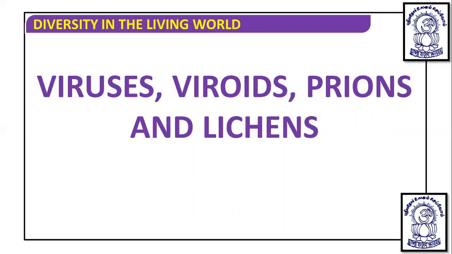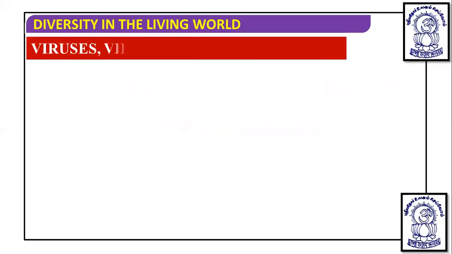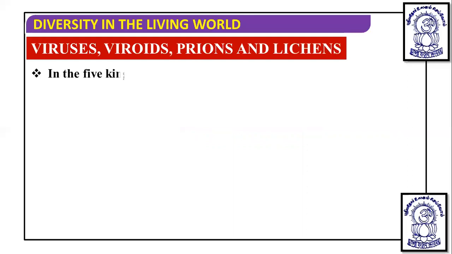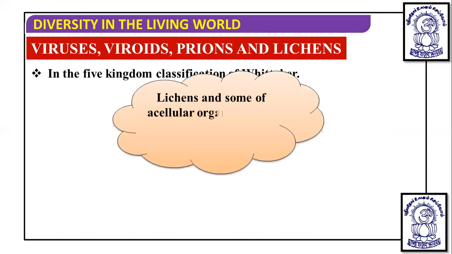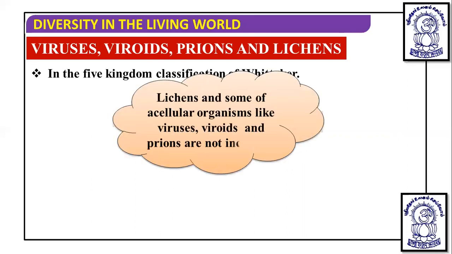In the five kingdom classification, lichens and some acellular organisms like viruses, viroids, and prions are not included.